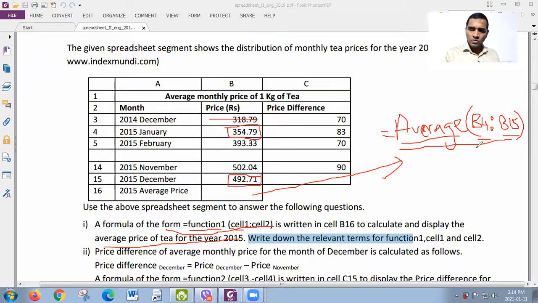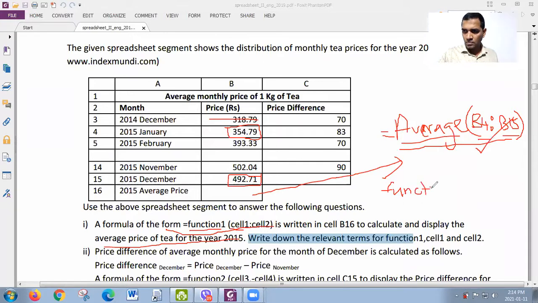But it is not good to write the function as the answer because the question is to write down the relevant terms for function 1, cell 1 and cell 2. So even if you write this function directly, you can be awarded marks, right? But always try to give the answer for the questions, right? So here the question is all about writing the terms for function 1, cell 1, cell 2. So rather than writing the function directly, write the terms. How to write? So they ask for function 1, right? So you may write function 1.